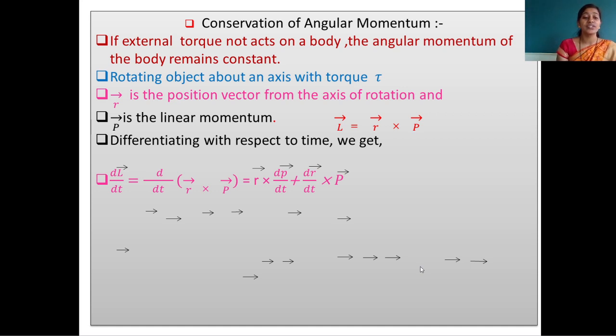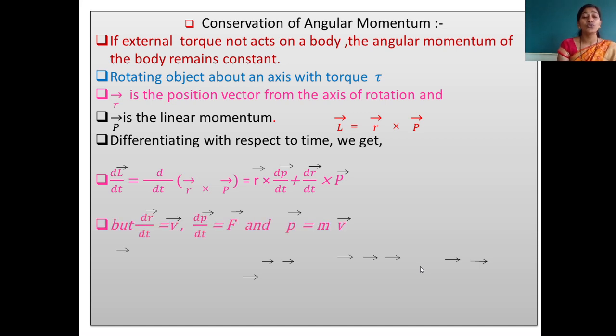We want the differentiation of the product r cross p. They are all vectors, but I am just saying how we get the differentiation: we use the rule for differentiation of two terms present in a product. First of all, we write the first term as it is, r, multiplied by the differentiation of the second term with respect to time, so dp by dt, plus the differentiation of the first term, dr by dt, multiplied by the second term, so dr by dt cross p.